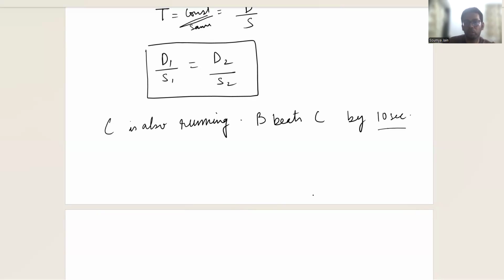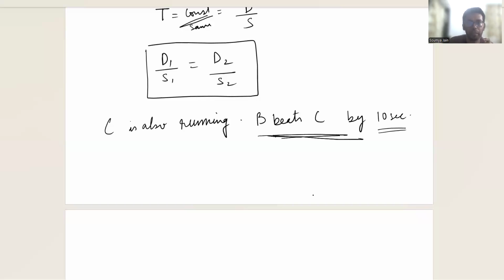Okay. So this is what is given to us. Let's first understand what this means. First of all, it means that B beats C: if the race is conducted, B wins the race when B and C are competing.